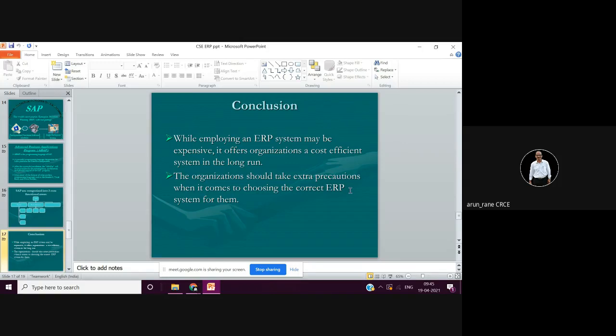While employing an ERP system, you have to see that it is expensive, but in the long run it is very cost efficient, and you have to see whether you will get the returns or not. But you have to take precautions when you are going for ERP, because if you have taken ERP and you don't have trained manpower, then it's a waste.